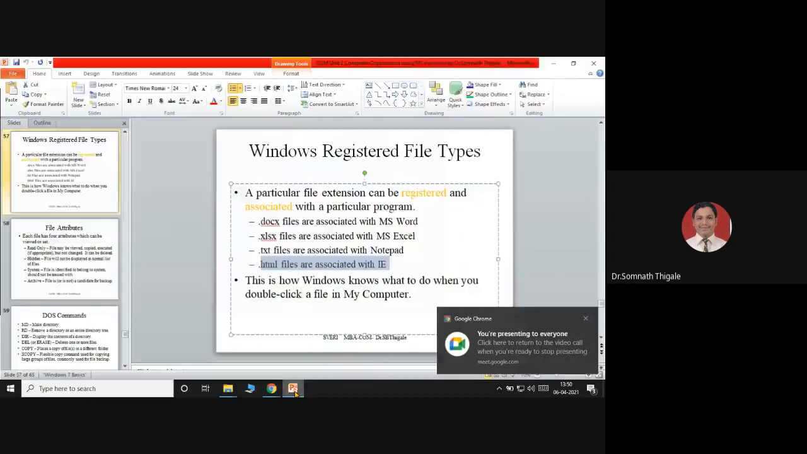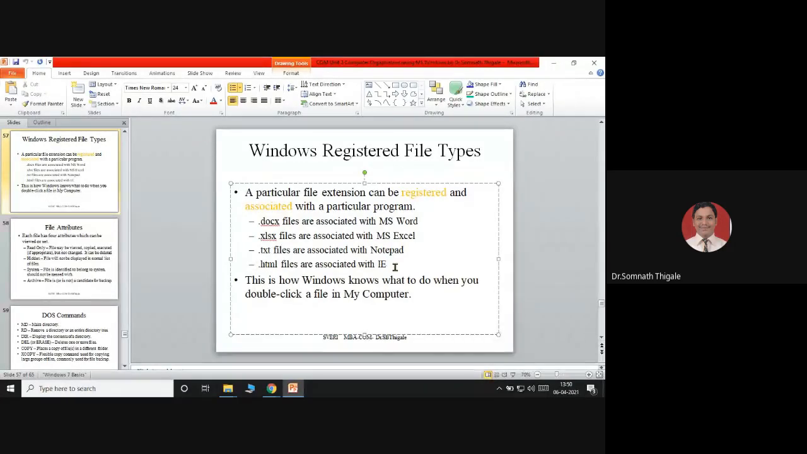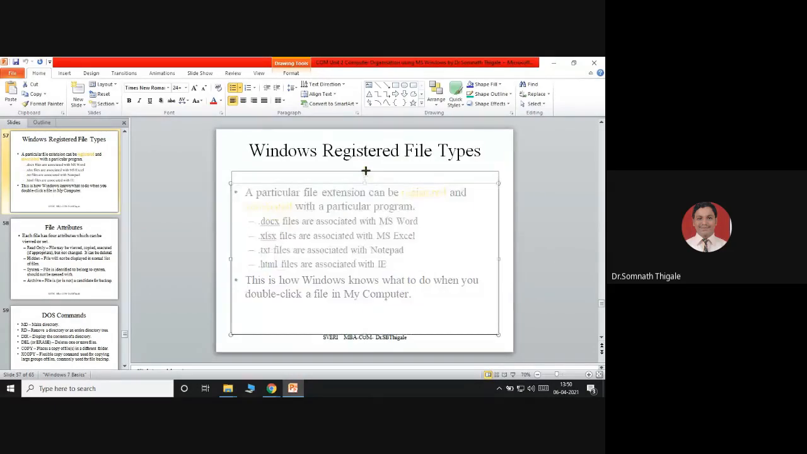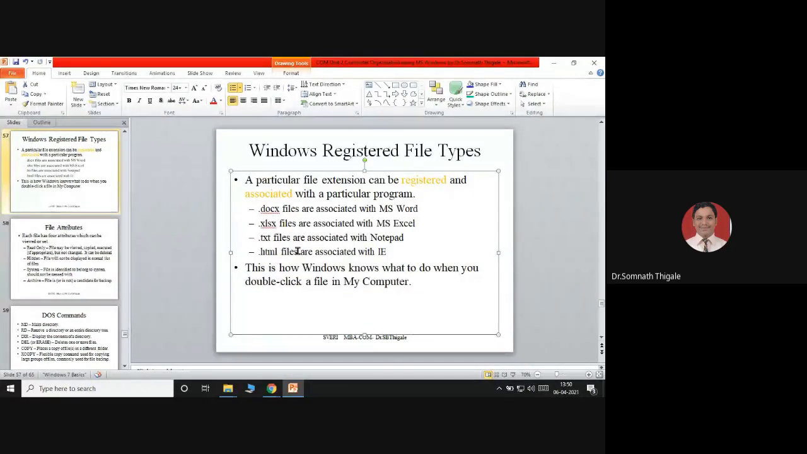So file types are associated with HTML: any file with the extension .html can be browsed with Internet Explorer. There are many other types, not limited to this. These are just a sample of restricted file types. So why is there a restriction?